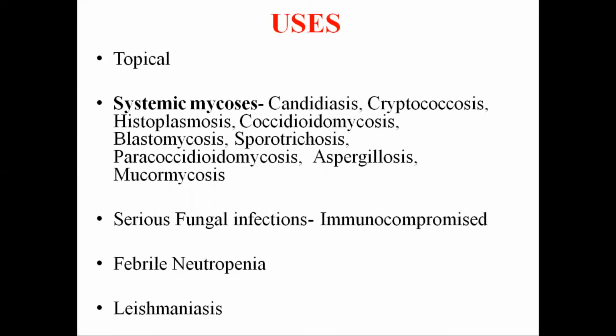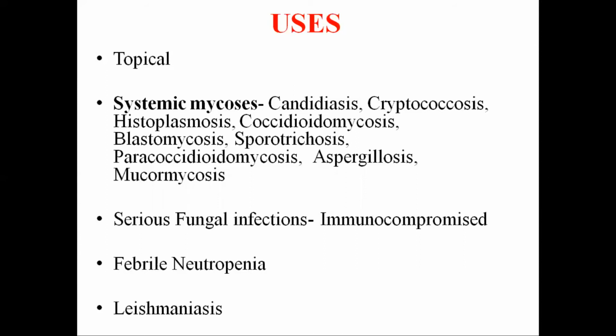Then in serious fungal infections in immunocompromised patients, initial induction therapy is given with amphotericin B, and later continuation therapy can be managed with azole antifungal drugs, which are safer alternatives. Then in febrile neutropenia, empirical use of intravenous amphotericin B is given in neutropenic patients in cases where the fever is not responding to intravenous bactericidal antibiotics.